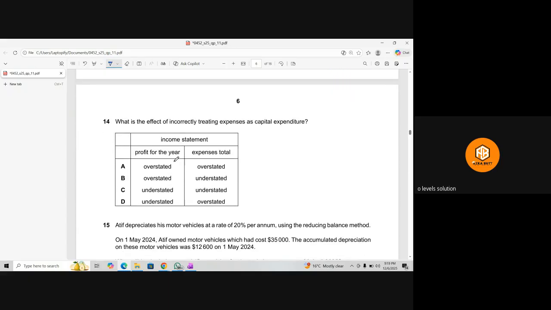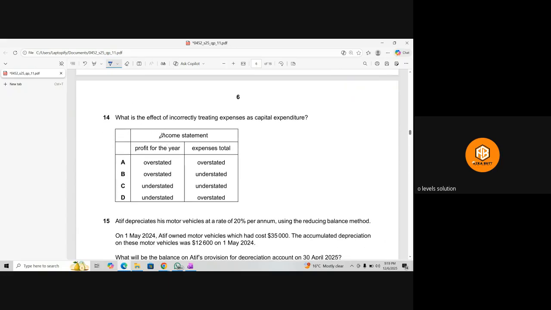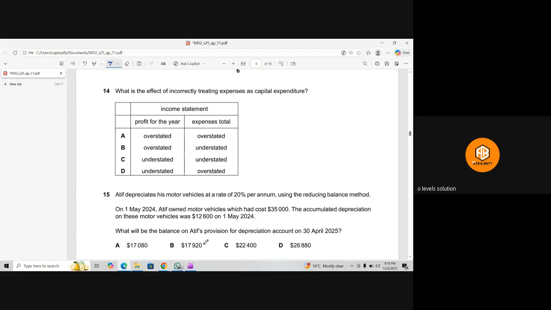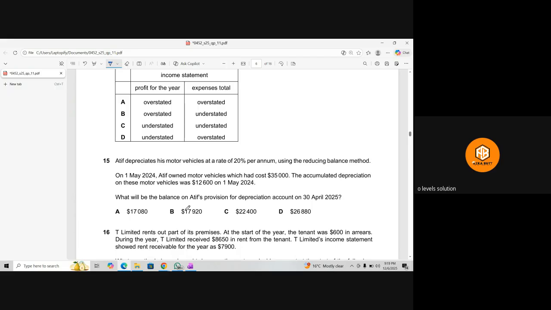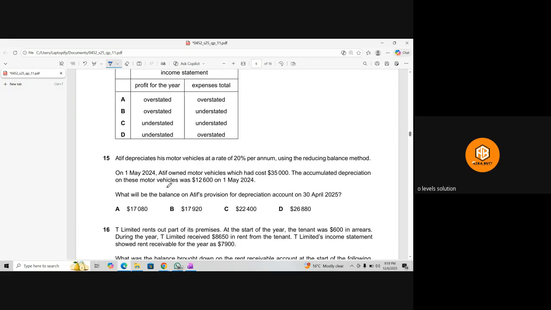Next question. This is what now you need to tell me. This is easy, and this one as well. This one you have to solve. Can you please solve this question number 15? I'm just coming back from the washroom. You can solve it in your notebook, and you just need to tell me the answer.